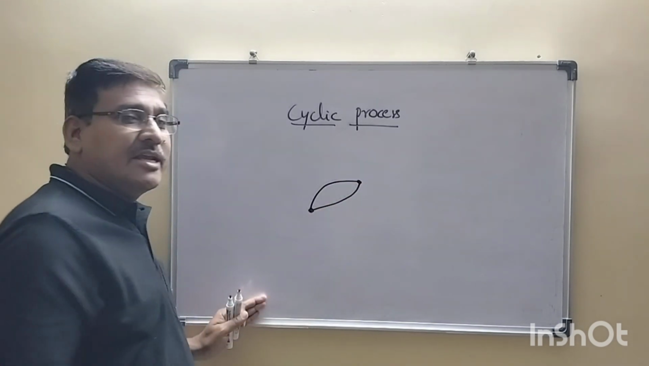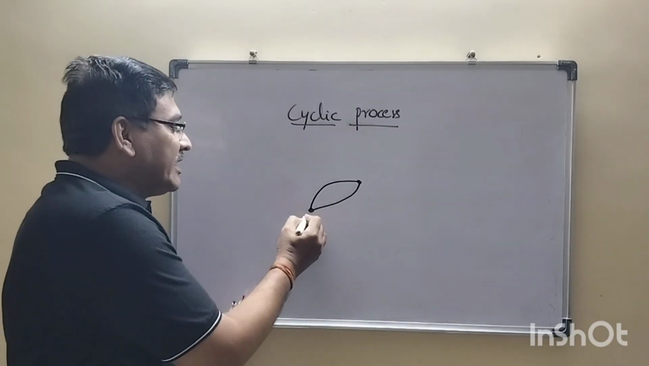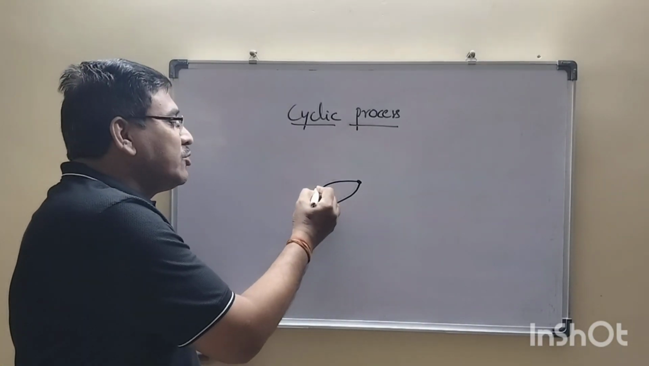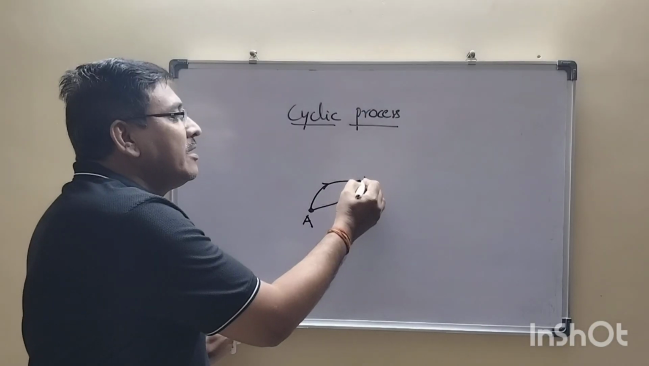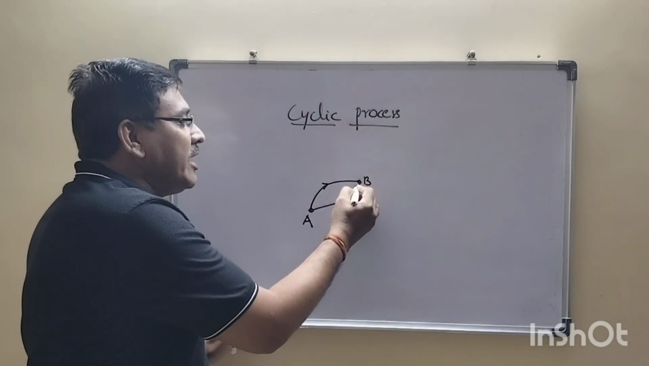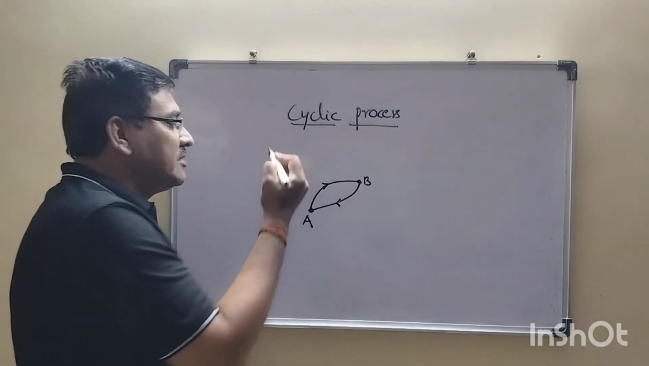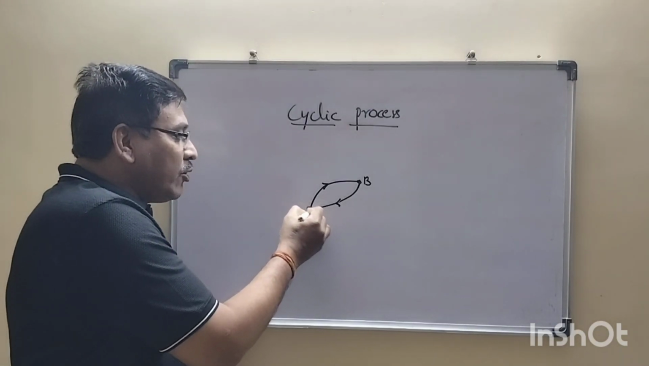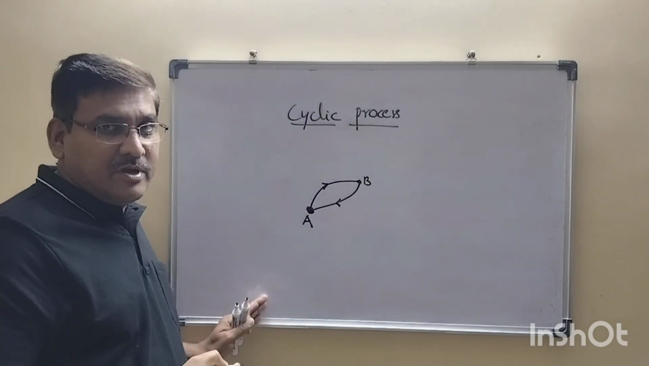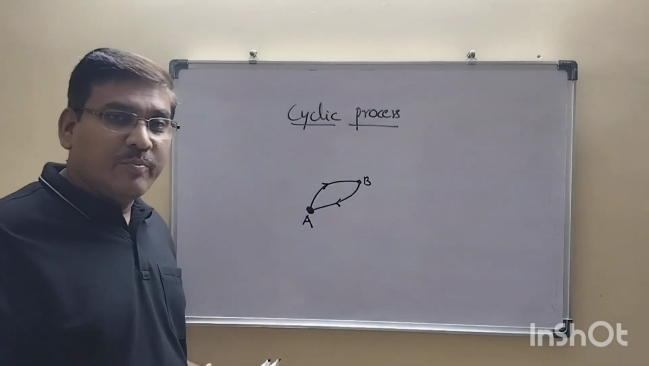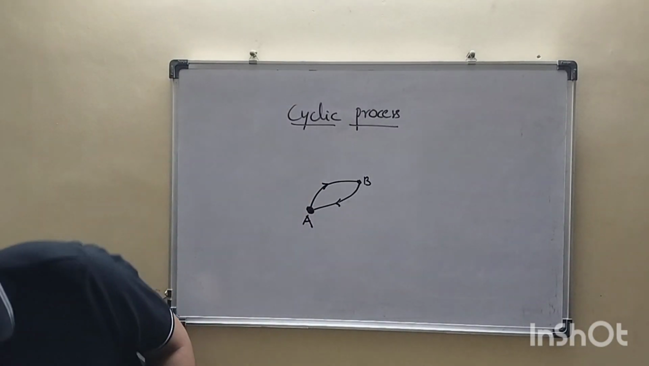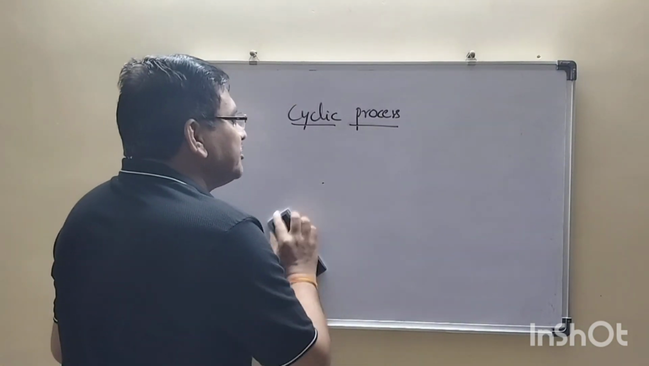known as cyclic process. So let us say that A is a point and the system is going from A to B. Again from B to A, if it is coming back, that is, the initial point and final point coincide with the same thing. This is known as cyclic process. Okay. Now I would like to explain this by means of some graphs.